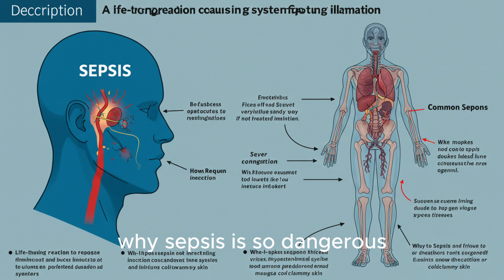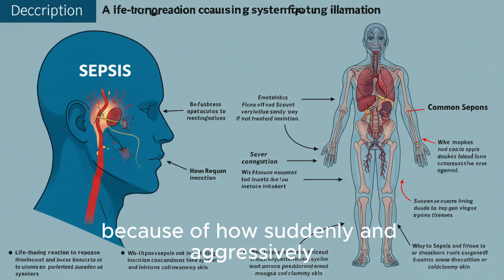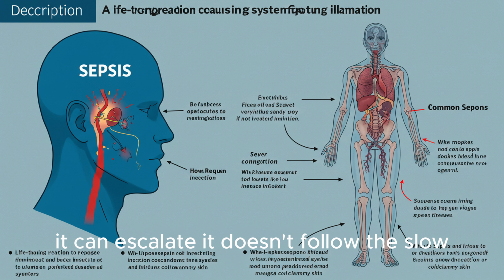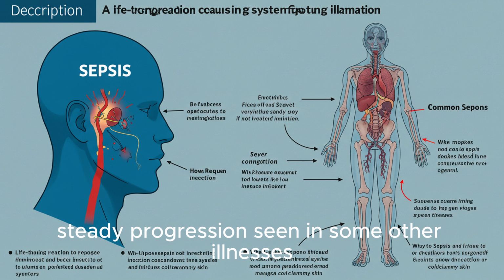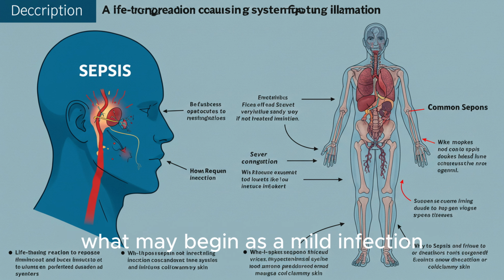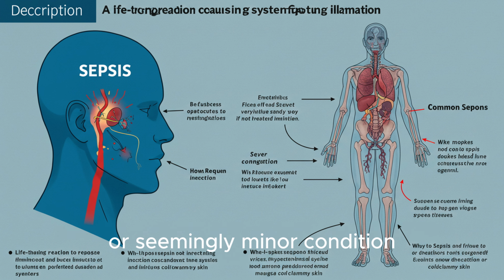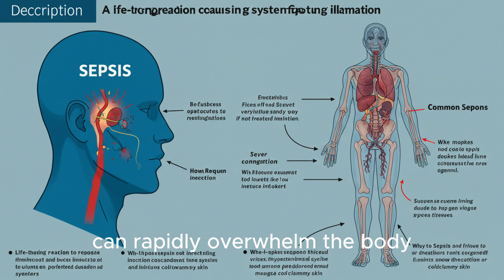Why sepsis is so dangerous? Sepsis is particularly dangerous because of how suddenly and aggressively it can escalate. It doesn't follow the slow, steady progression seen in some other illnesses. What may begin as a mild infection or seemingly minor condition can rapidly overwhelm the body. Here's why sepsis is deadly.